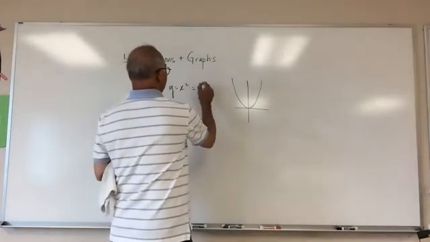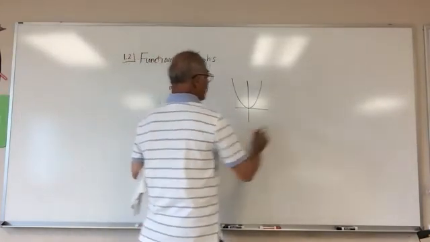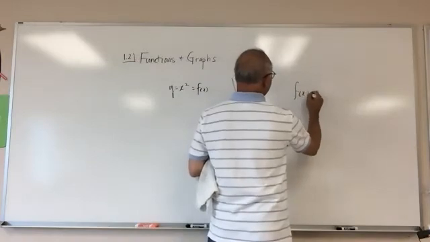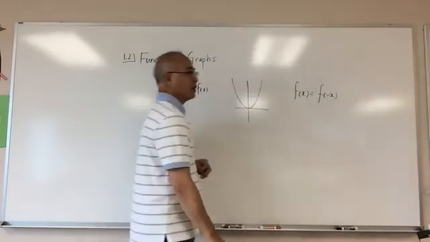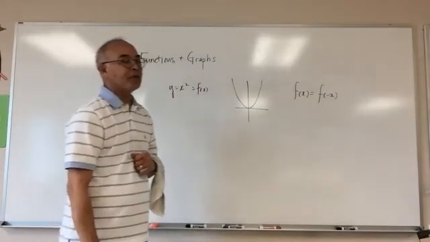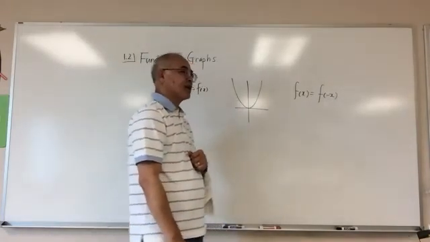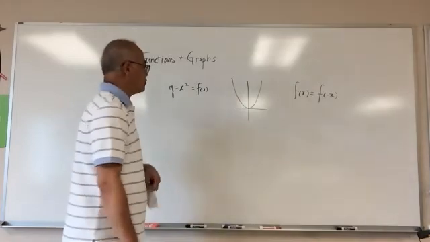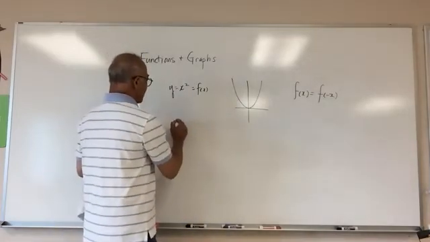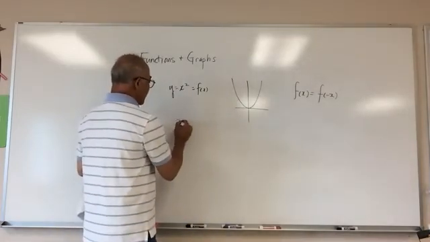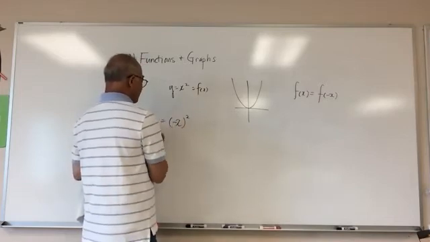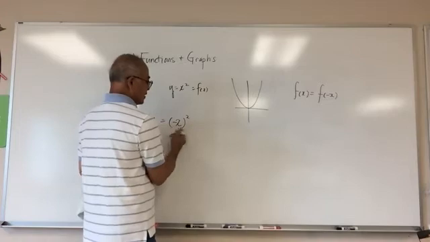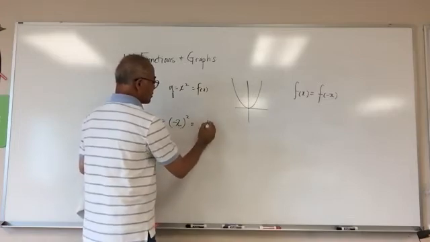Also, an even function satisfies this relationship. Where x is, if I put a negative x, it has the same value. I can verify this by putting negative x where x is. Y would be equal to this, which is the same as x squared.